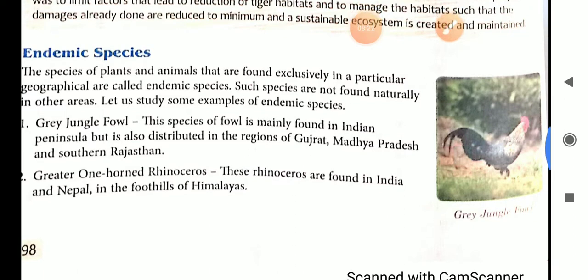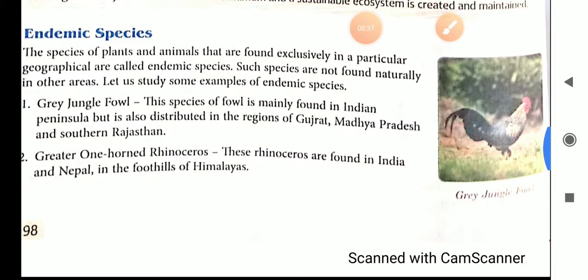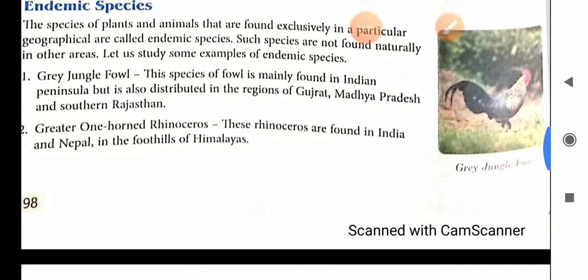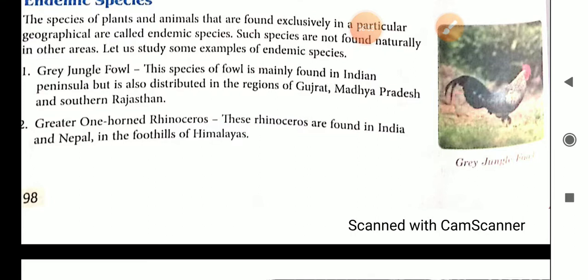That means they are found only in that particular region. They are not found naturally in other areas. Some examples of endemic species are grey jungle fowl. This species of fowl is mainly found in the Indian peninsula but is also distributed in the regions of Gujarat, Madhya Pradesh and southern Rajasthan. Greater one-horned rhinoceros.